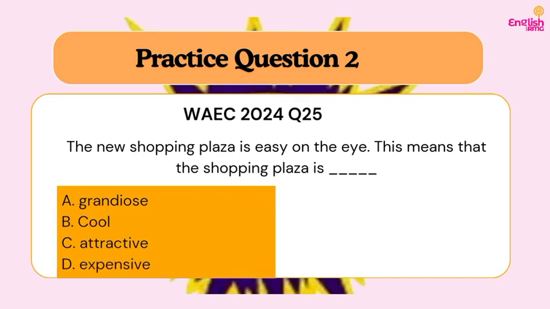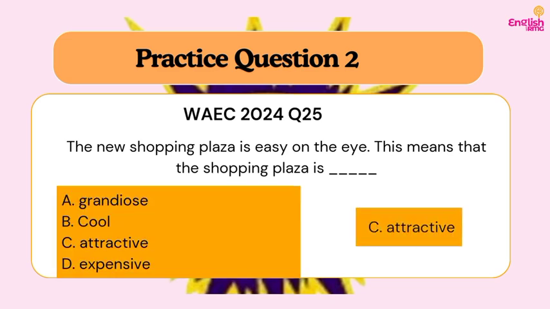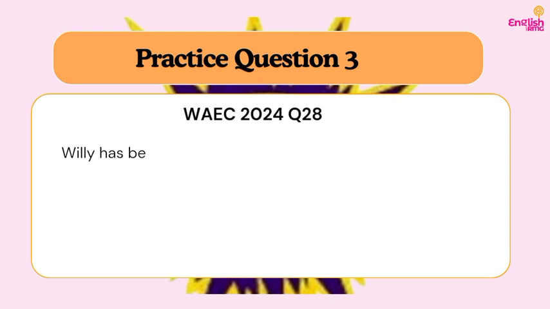So let's look at the options. A, grandiose. B, cool. C, attractive. D, expensive. So which of these is going to be our answer? It can be cool. You can say it's cool, but that's not apt for saying that something is pleasing to see. Do you understand? So the apt option here is what? Option C, attractive. When something is pleasing to the eye, it has nothing to do with the cost. So it cannot be expensive. Do you understand?